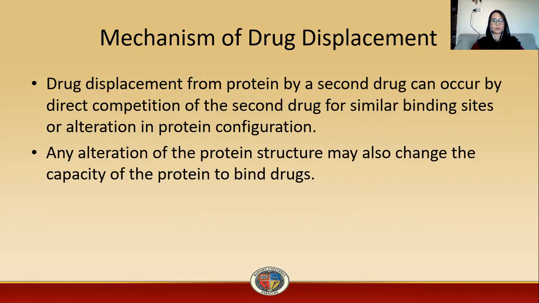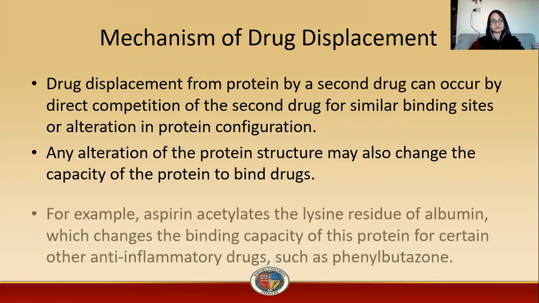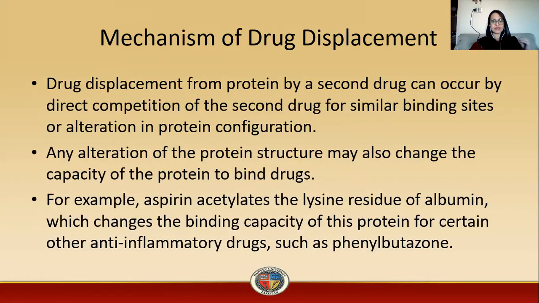So an alteration of the protein structure may also change the capacity of the protein to bind drugs. When a drug molecule binds to the protein structure, it will alter or modify the configuration of the protein. So it will also change the capacity of the protein molecule to bind to other drugs. For example, aspirin acetylates the lysine residue of the albumin, which changes the binding capacity of this protein